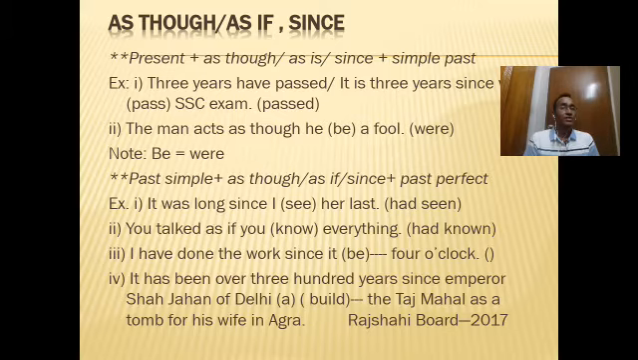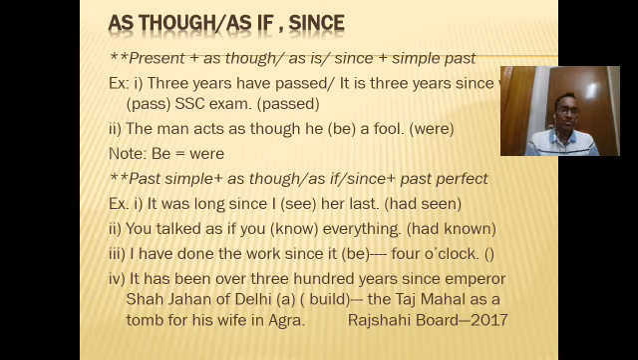If we use as though, as if or since as a conjunction, and we find the first clause in present tense, we will write the second clause in simple past tense. So the structure is: the first clause in present tense, then as though, as if or since, then the second clause in simple past tense. Present tense is of four kinds, but normally in this case we may use present indefinite tense or present perfect tense. Let's go through the examples.